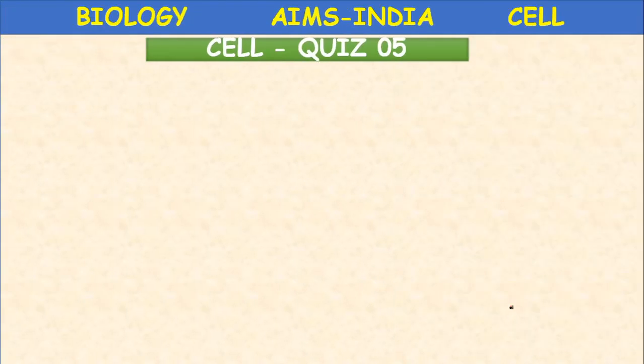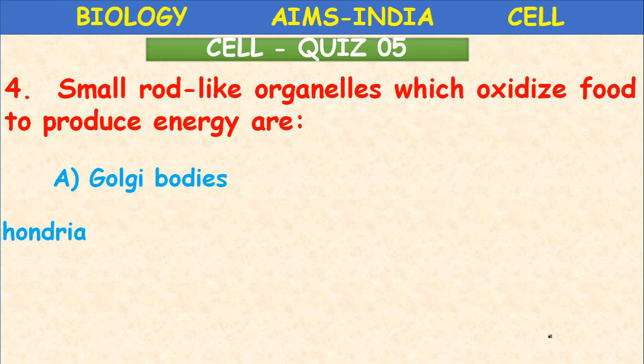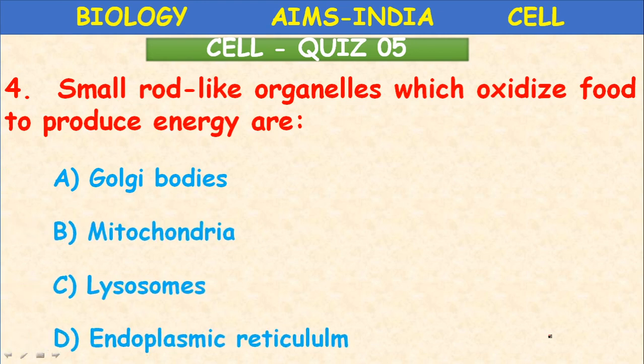Next question. Small rod-like structures which oxidize food to produce energy are called Golgi bodies, mitochondria, lysosomes, or endoplasmic reticulum. Small rod-like organelles which oxidize the food to produce energy. Okay, what is the answer? Mitochondria.